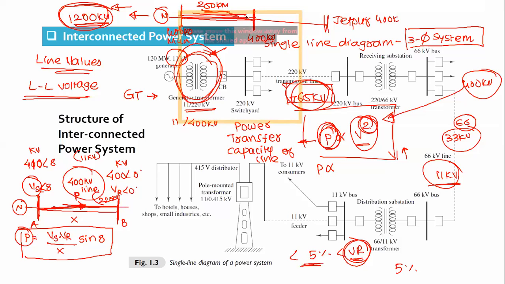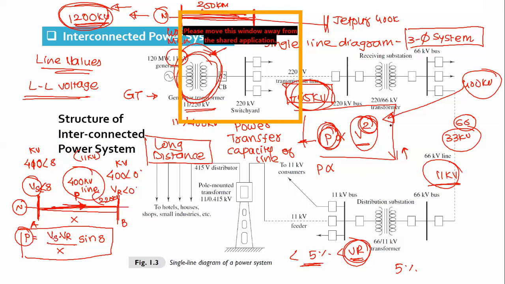So you can see this power is to be transmitted over a long distance, and that is why we step up this power.